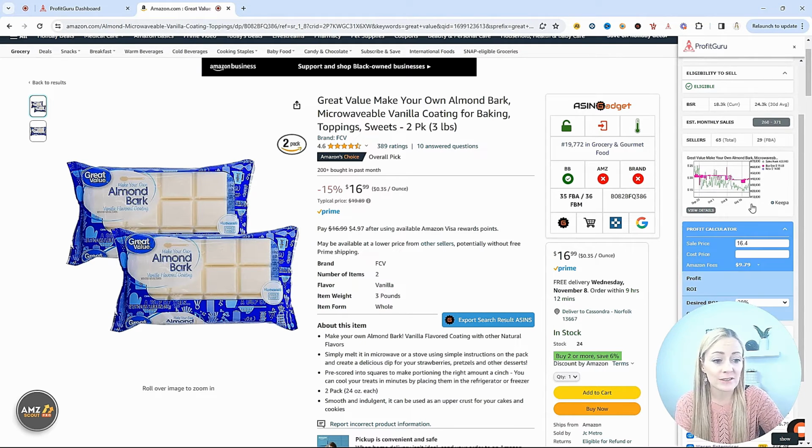Now we have our Keepa, so we can make sure things are staying steady. I can check the pink buy box to make sure it's not fluctuating too much. And the green is our sales rank. So we can see across time if it's a steady seller.